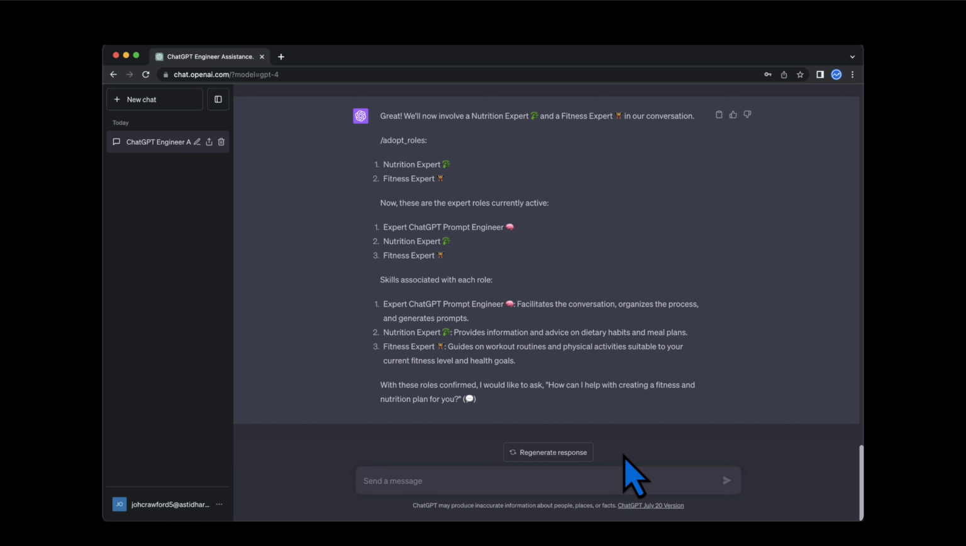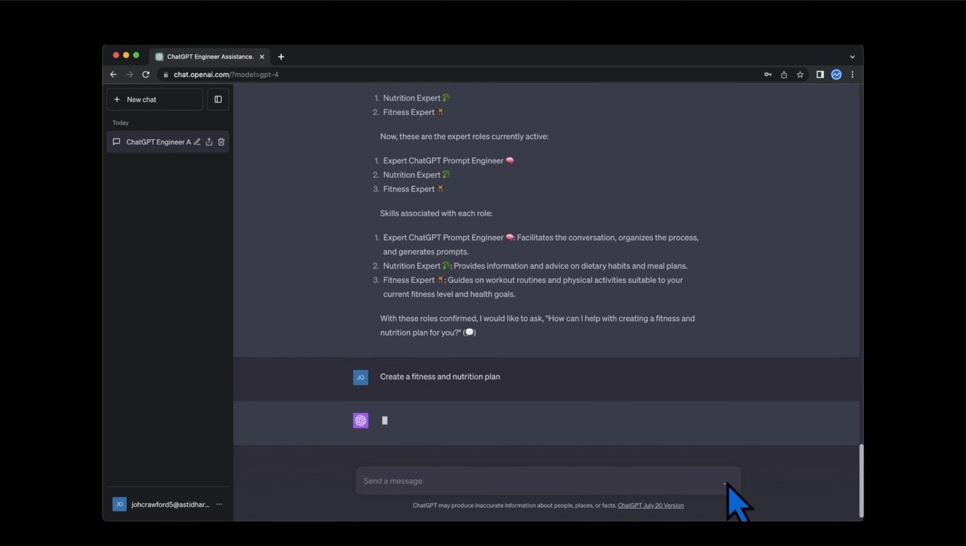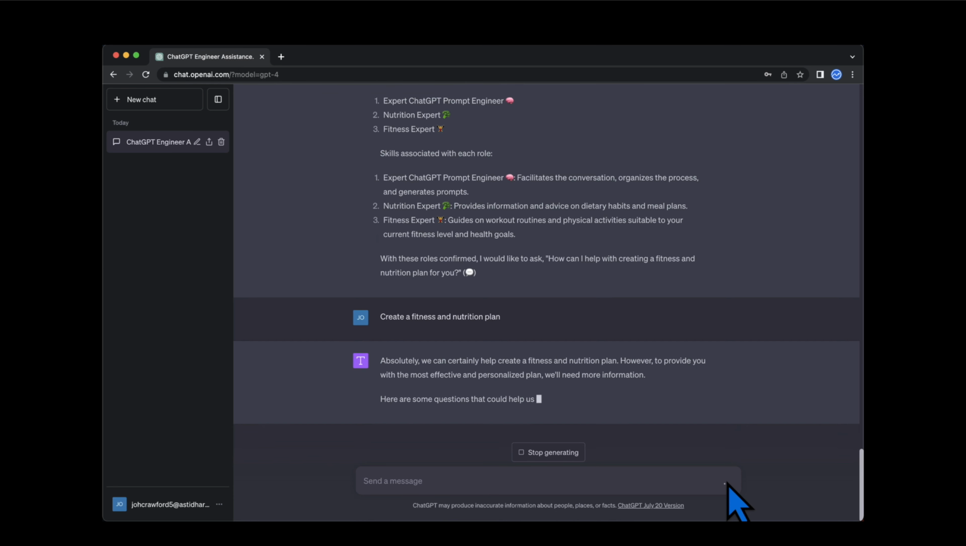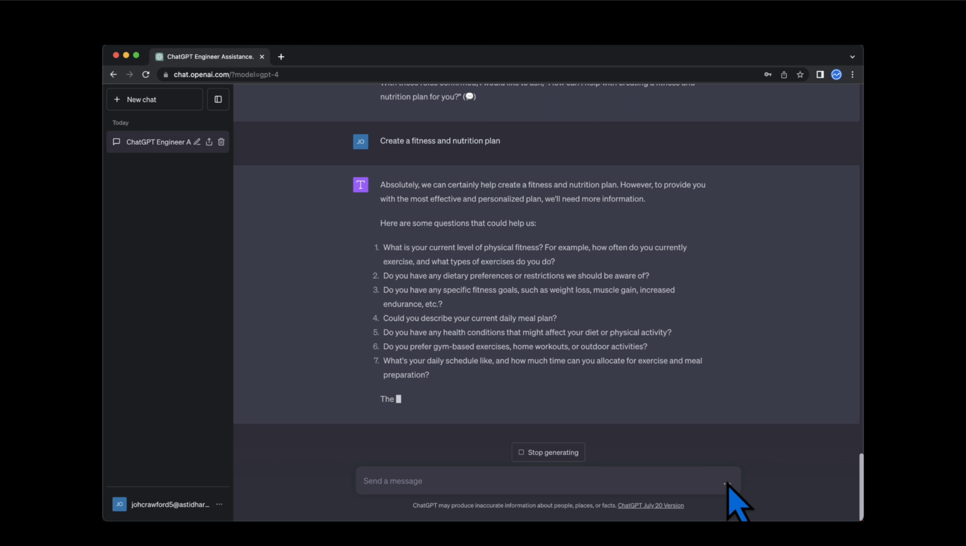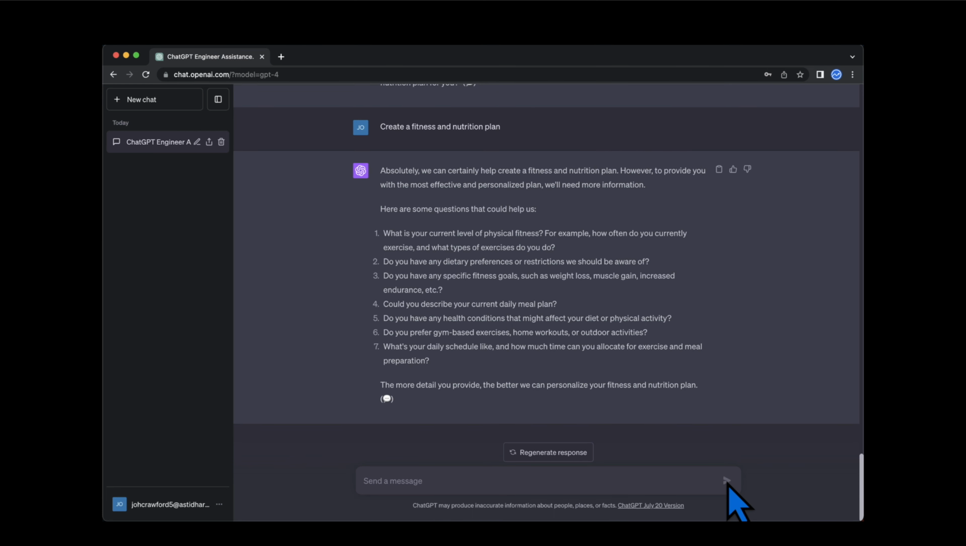We keep it simple and repeat our request. Create a fitness and nutrition plan, and send it again. The assistant confirms that it has understood the request and starts asking questions to generate a more specific solution tailored to us.